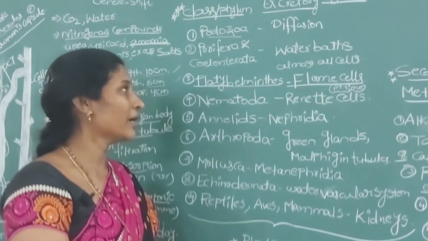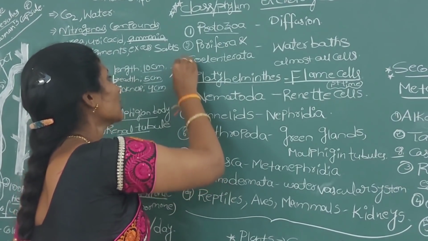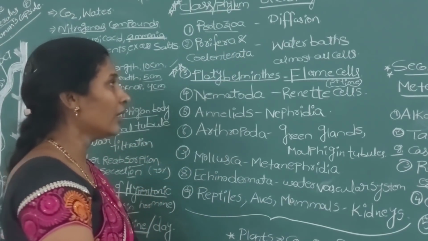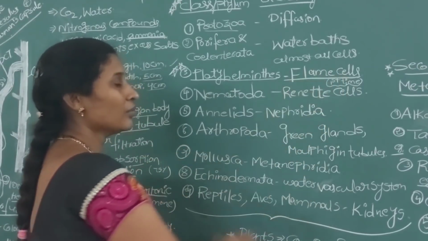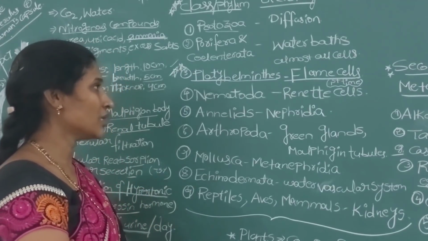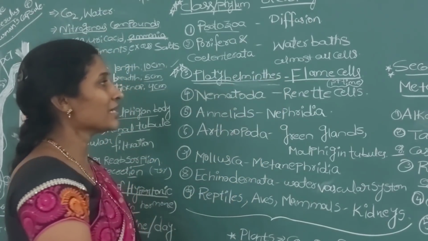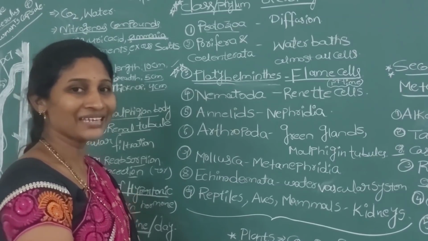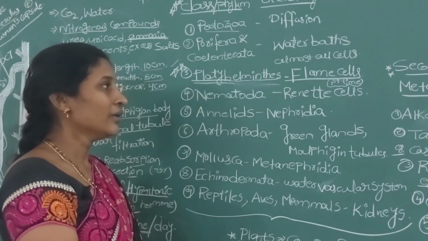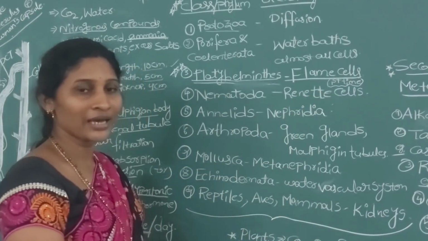The next category is platyhelminthes, known as flatworms. This one is very important. Up to porifera and coelenterata, there are no specific excretory organs. But in platyhelminthes, the excretory organs known as flame cells first developed to send out the waste materials. So in which phylum were excretory organs first developed? The platyhelminthes. What are the excretory organs? Flame cells. The next one, nematoda: in nematodes, the cells known as renette cells are the excretory organs.